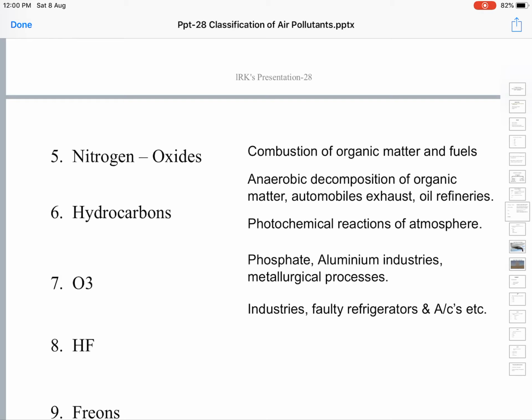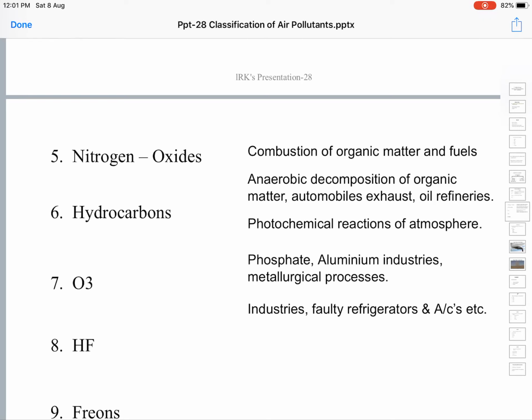Then hydrocarbons are also released into the atmosphere in the form of gases. These hydrocarbons are released by the anaerobic decomposition of organic matter, in the automobile exhaust, and in the exhaust gas of oil refineries. These hydrocarbons, especially the polycyclic hydrocarbons, cause cancer. They are highly carcinogenic in nature, and they are highly dangerous.